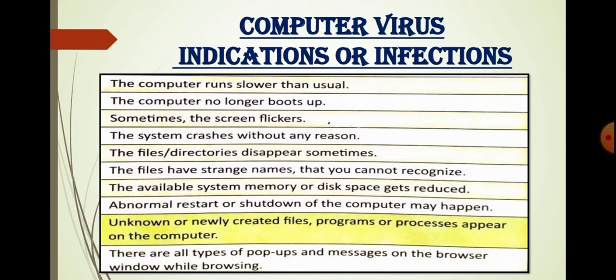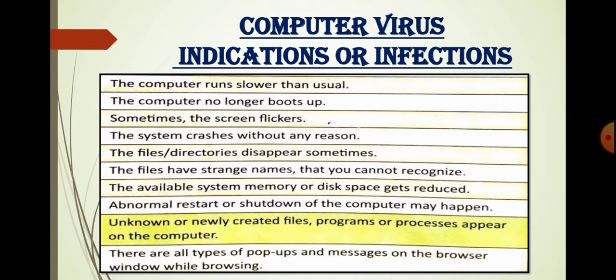Computer virus indications or infections. The computer runs slower than usual and the computer no longer boots up. Boots up means start up. Sometimes the screen flickers. The system crashes without any reason. The file directories disappear sometimes. Files have strange names that you cannot recognize.